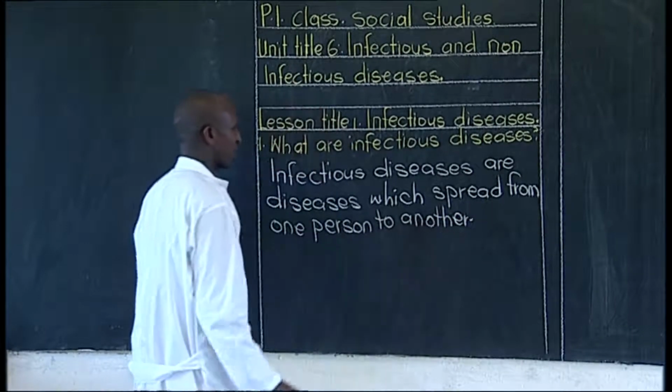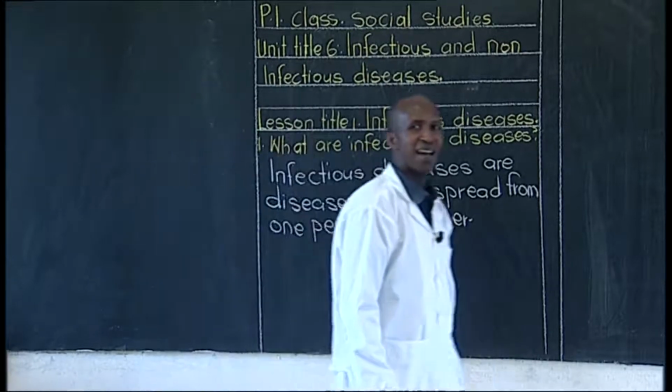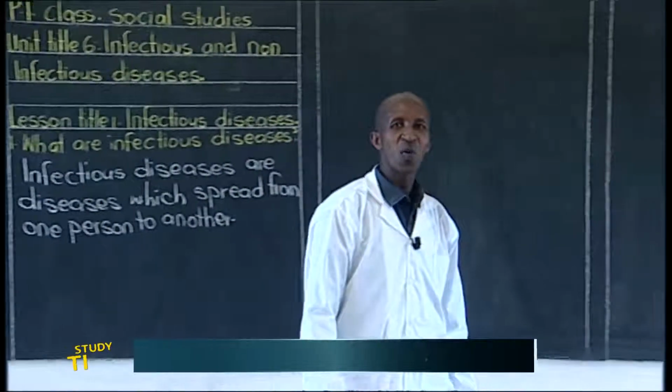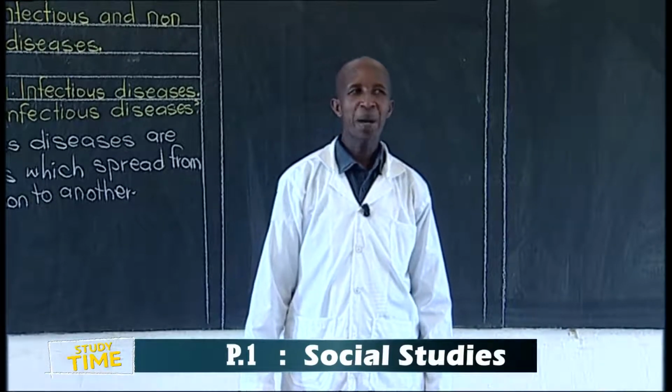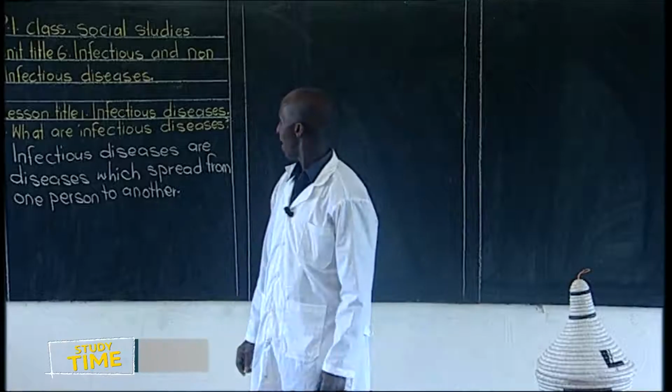Good. Infectious diseases are diseases which spread from one person to another.